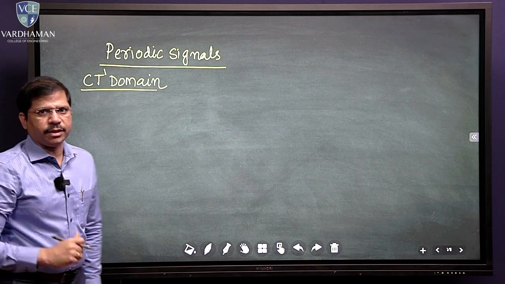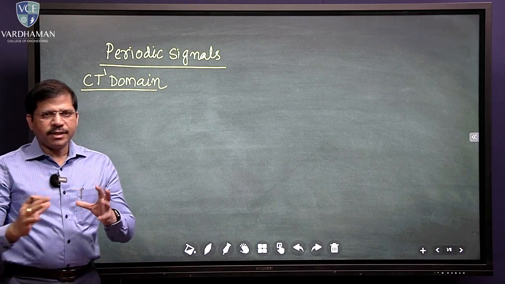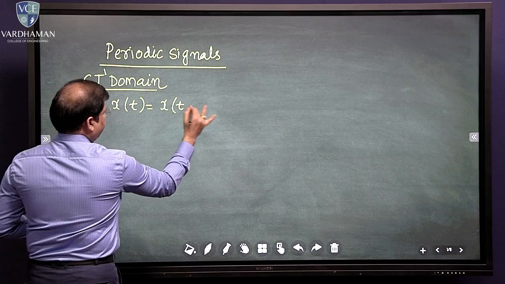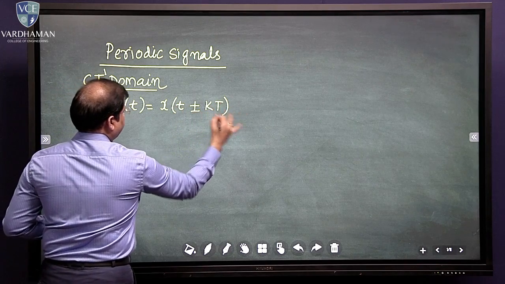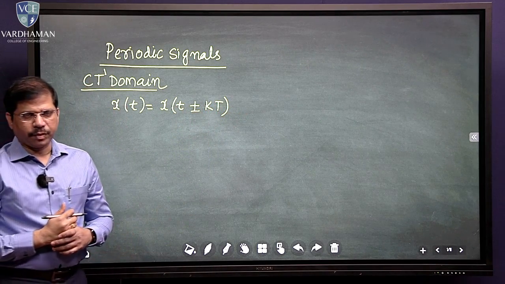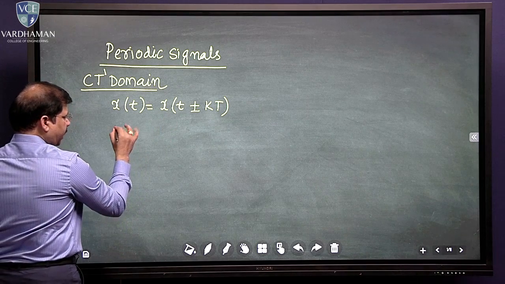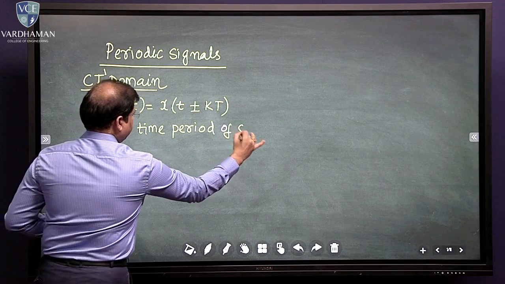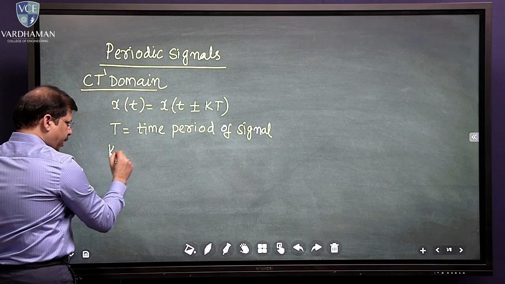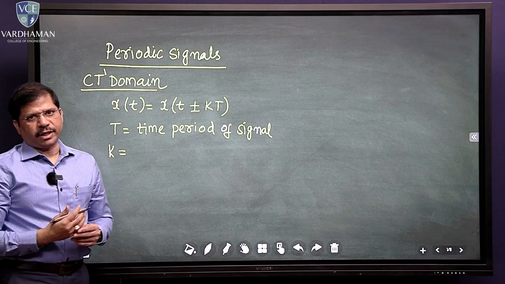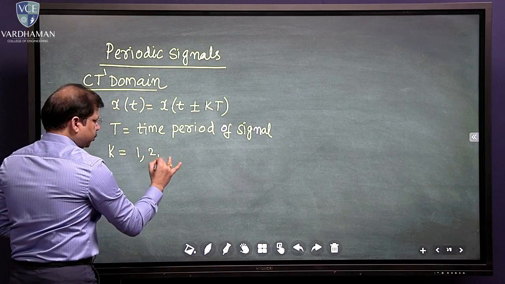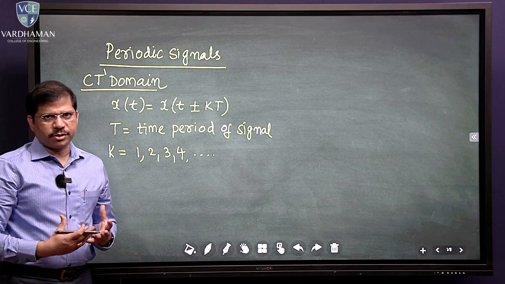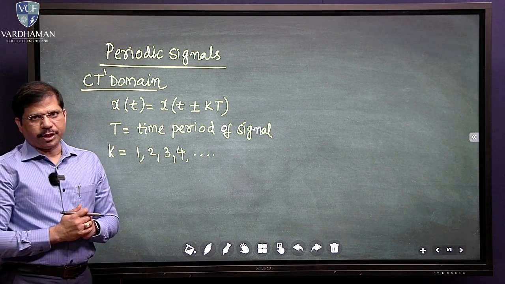Let us first understand in the continuous time domain. Any signal that satisfies x(t) = x(t ± kT) is said to be a periodic signal. What is T? T is what we call the time period of the signal, and k will take integer values, I mean to say 1, 2, 3, 4 and so on. Any signal that satisfies this particular equation is said to be a periodic signal.